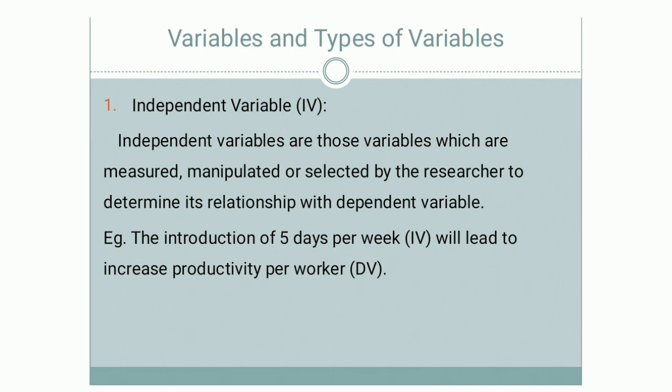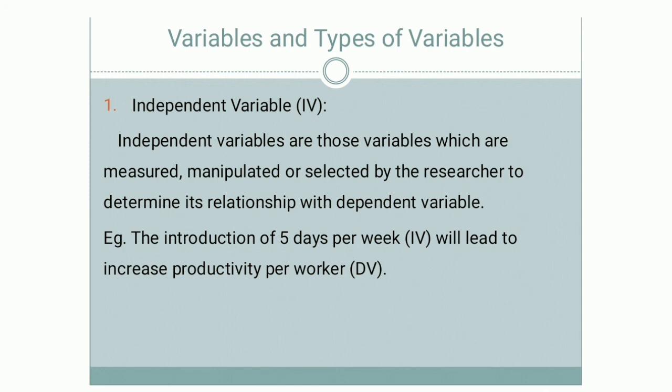If you want to take another example, if proper rain is there, then only production will be good. So here, what is the independent variable? Proper rain, and only then will production be good. So proper rain is known as your independent variable, and good production is fully dependent on proper rain.